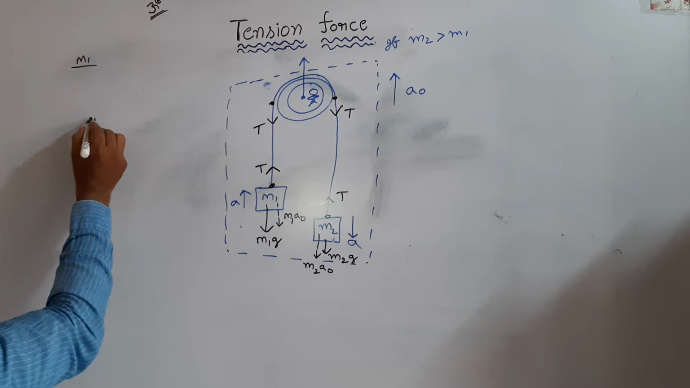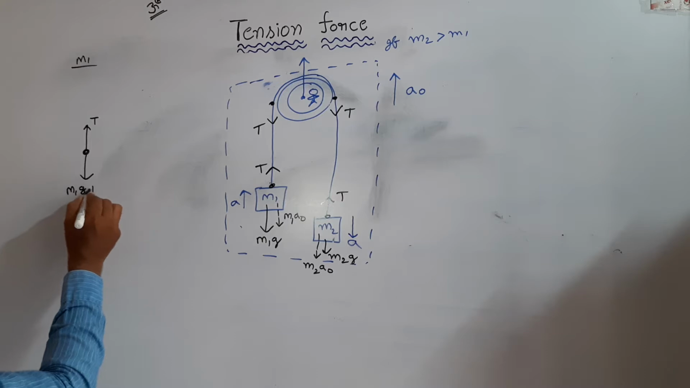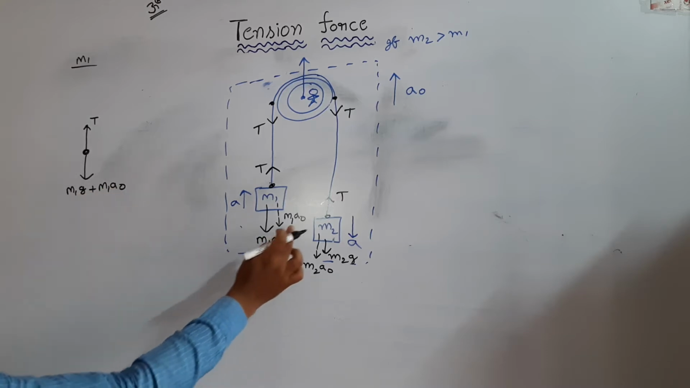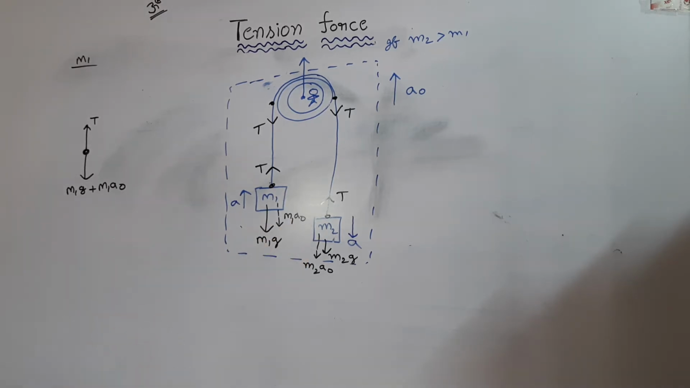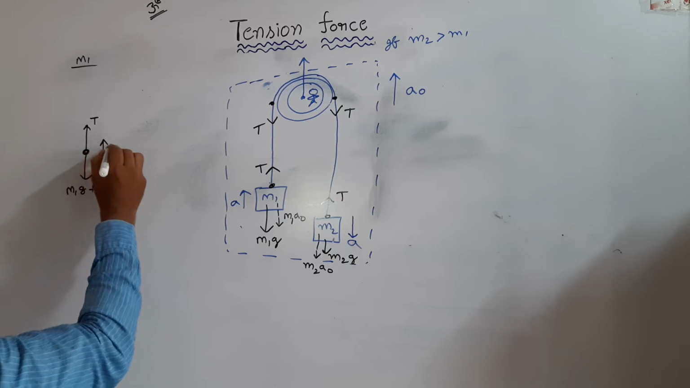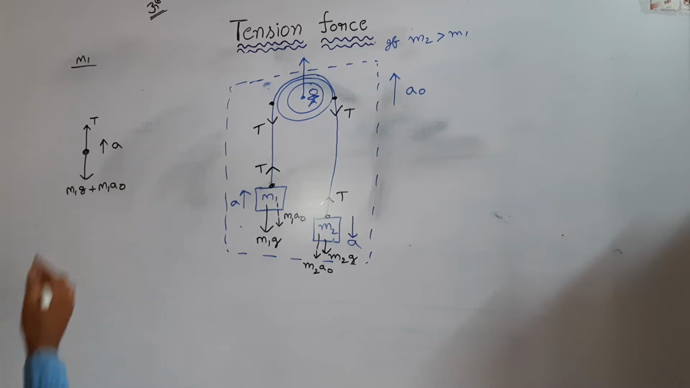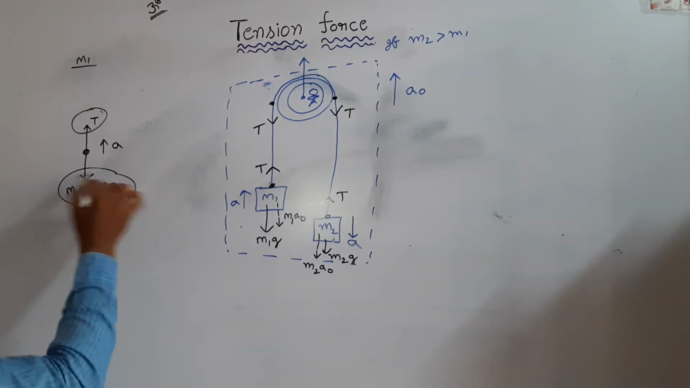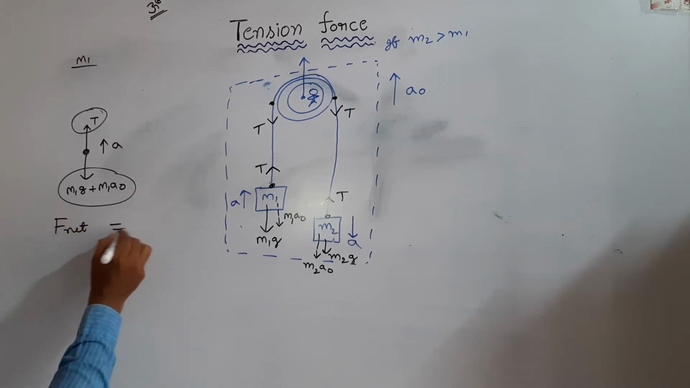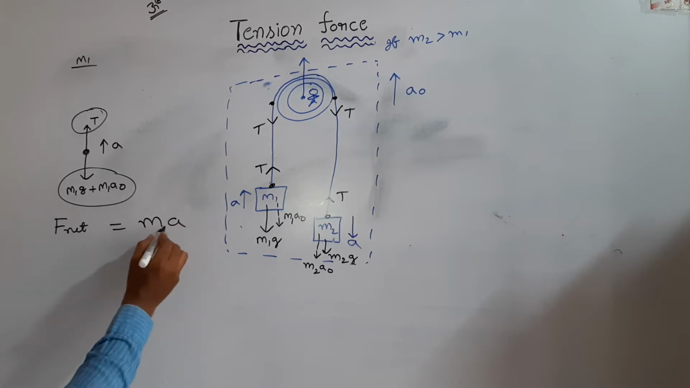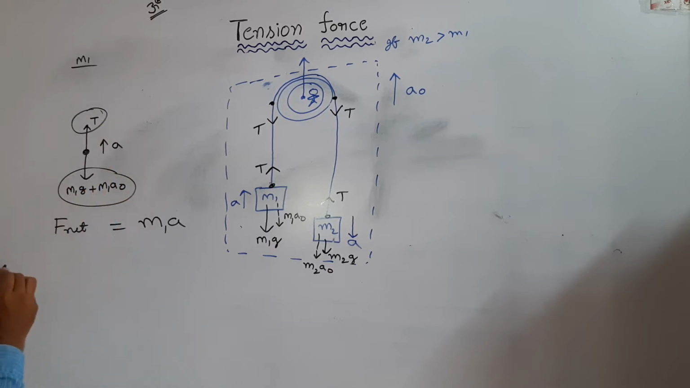See, on that the forces are T upward, and downward forces are m1g plus m1 a0. m1g is the real force. m1 a0 is the imaginary force for validating Newton's laws. This moves up with acceleration a. So, the particle moves up with acceleration, which means these two are unbalanced forces. We know net force is equal to ma. Here the mass of the particle is m1, so m1a. Net force: this moves up, which means tension is more.